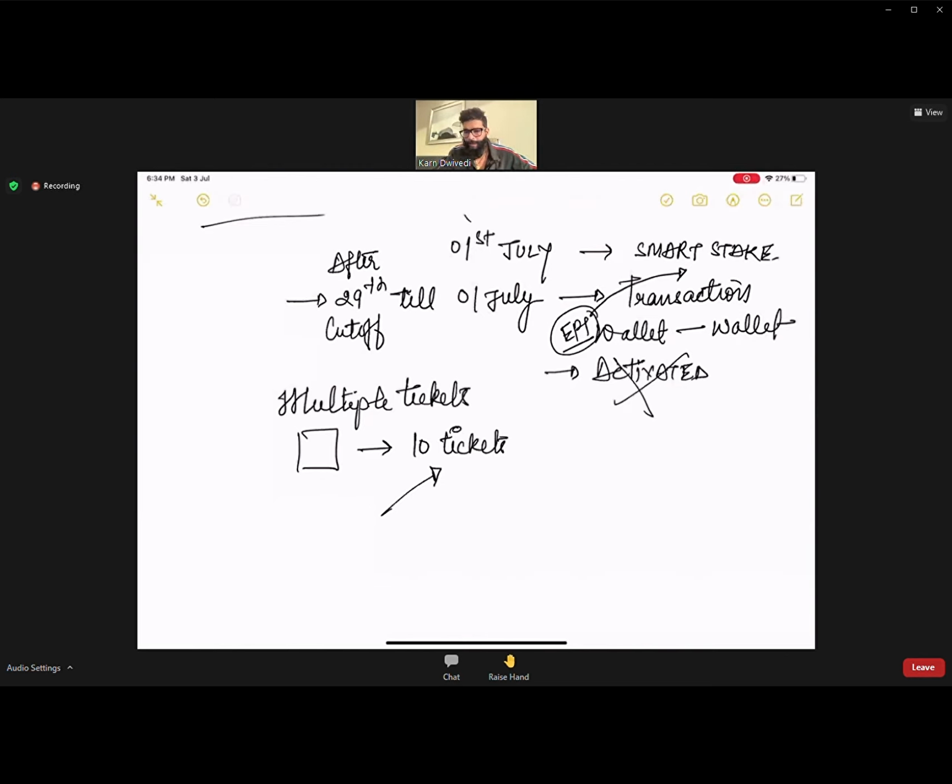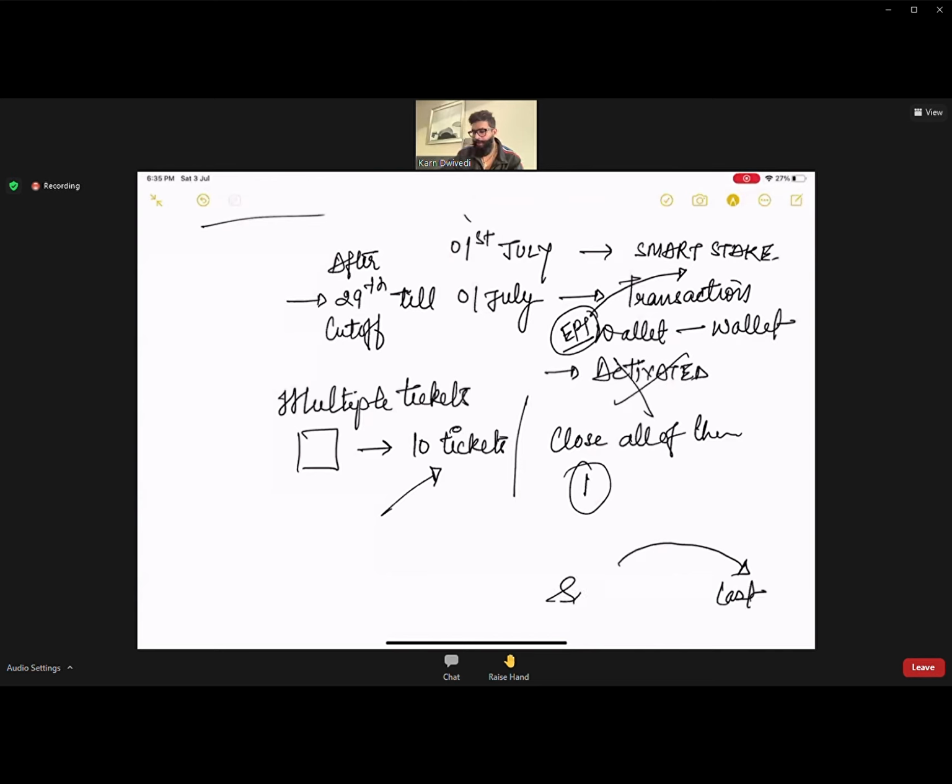Every single ticket they check, they filter whether this ticket is solved or not. So people who have raised multiple tickets for the same particular screenshot, you have to close all of them. Just keep one ticket there, because otherwise when we find that this person has multiple tickets, that person is addressed at the last.